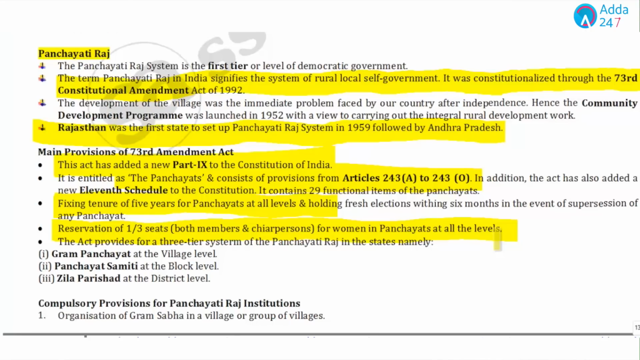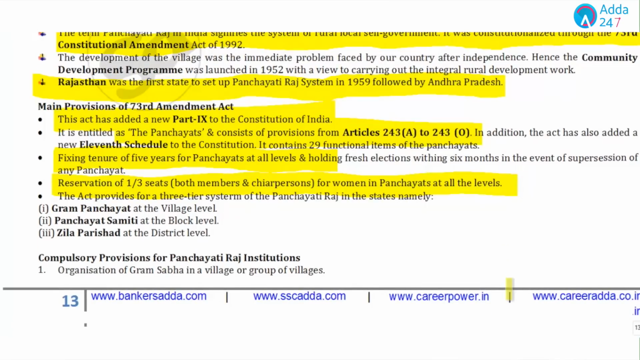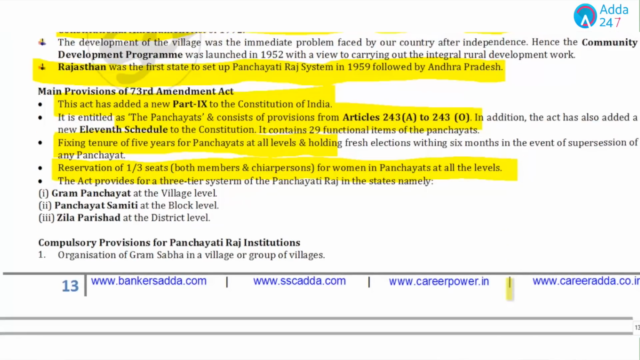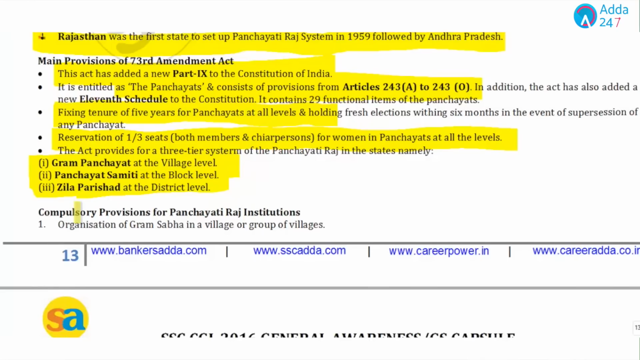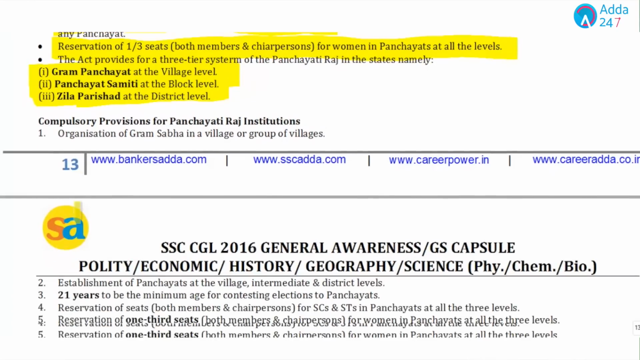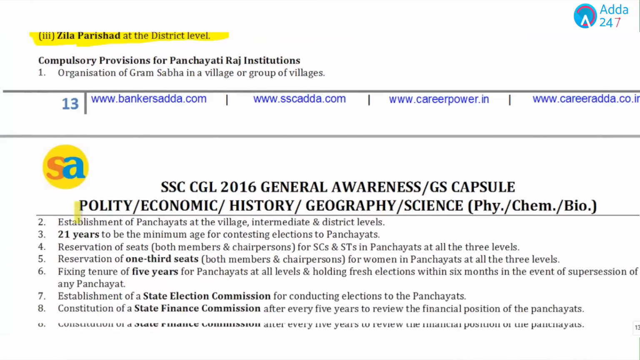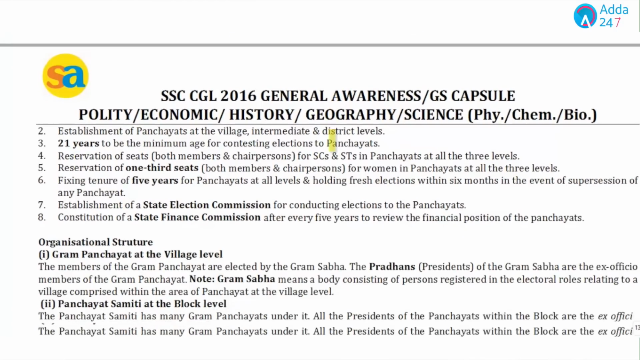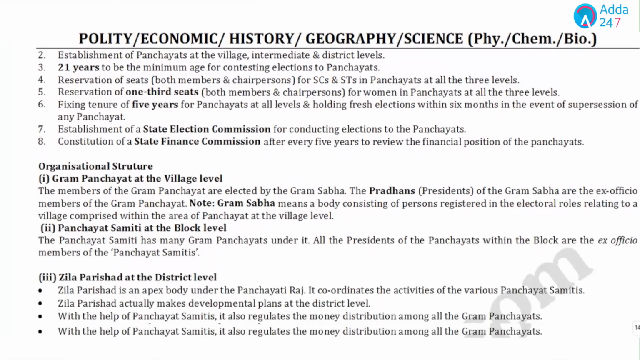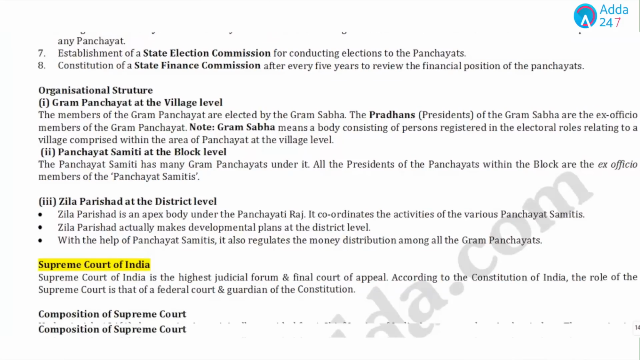Now the 73rd Amendment Act provides a 3-tier system for the Panchayati Raj: Gram Panchayat at the village level; Panchayat Samiti at the block level; Zilla Parishad at the district level. You can go through some of the important points related to panchayats, as we will not be able to discuss each and every point, but these are the important points. You can read it down. Don't try to mug up these things.